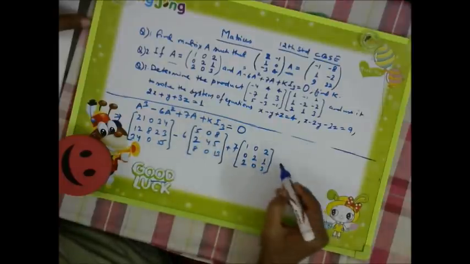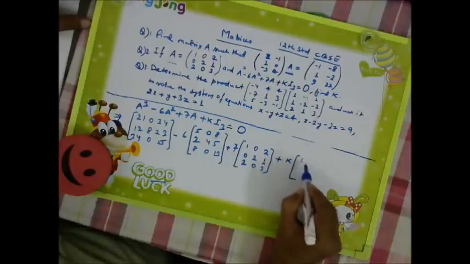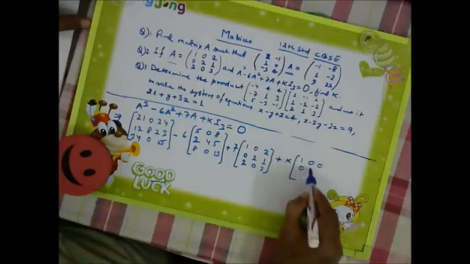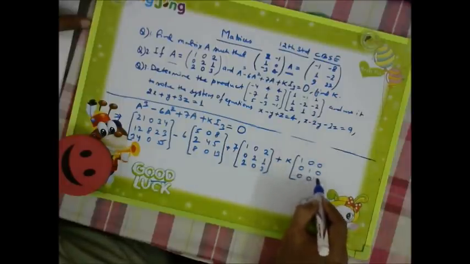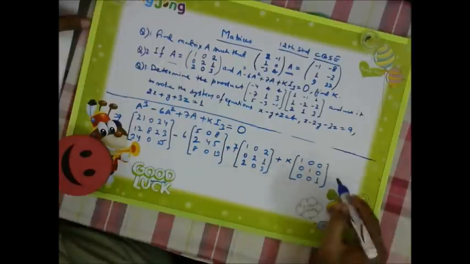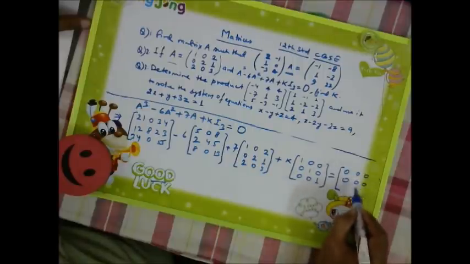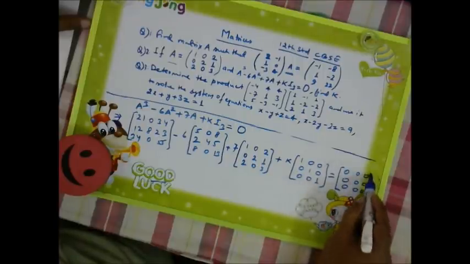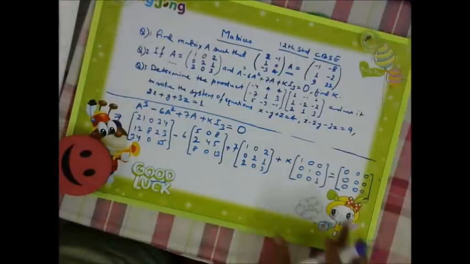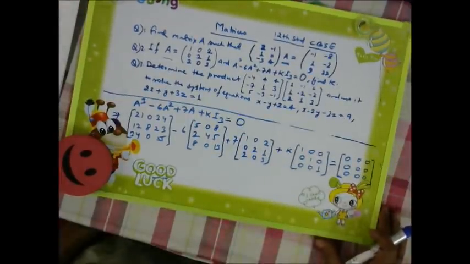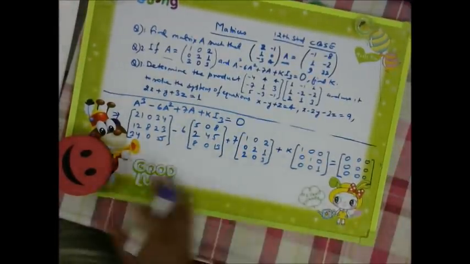7A plus kI3. So kI3 is 1 0 0, 0 1 0, 0 0 1, is equal to 0 0 0, 0 0 0, 0 0 0. So the zero matrix is also a third order matrix. Every matrix is 3 into 3 only.